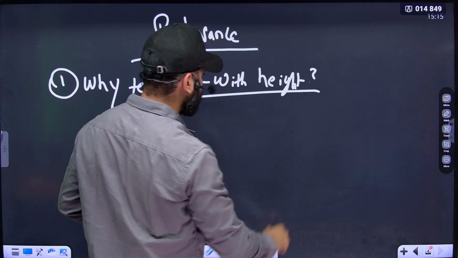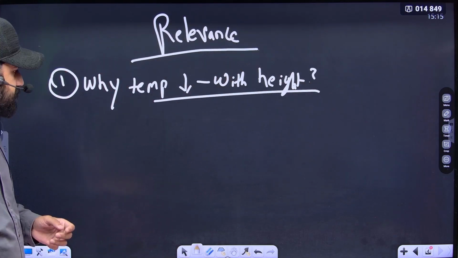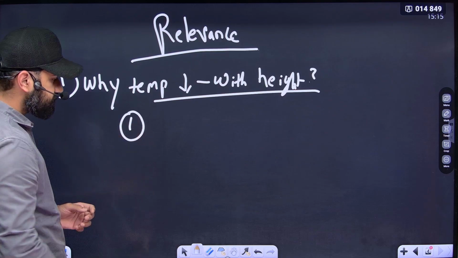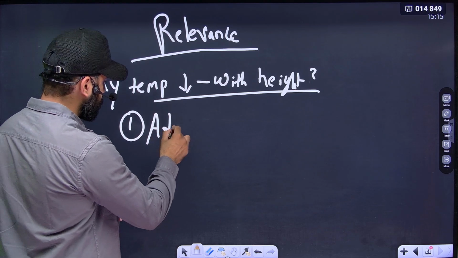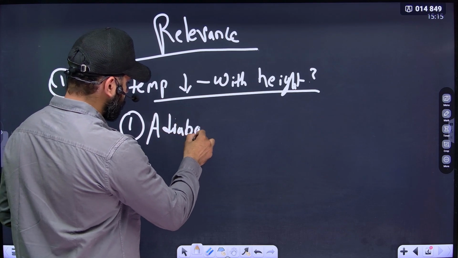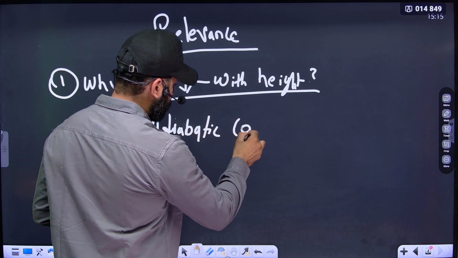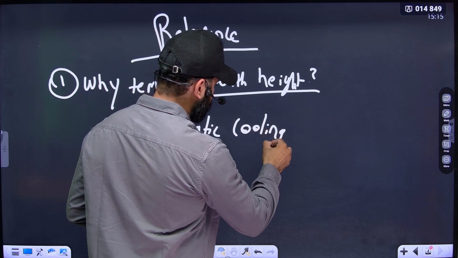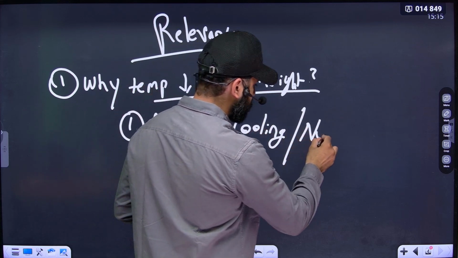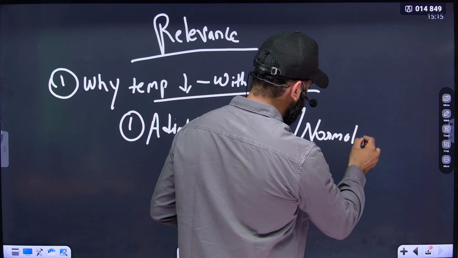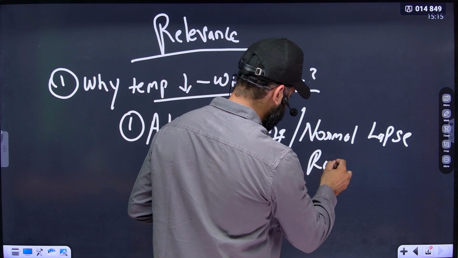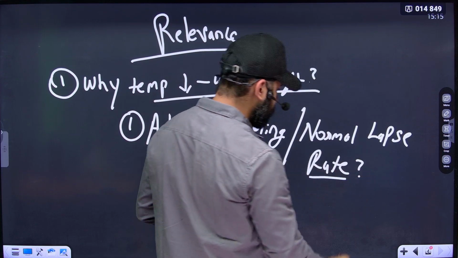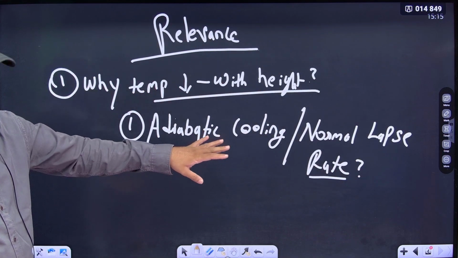There are two or three reasons, I would say. The first reason is adiabatic cooling, also known as normal lapse rate. What does it mean? Adiabatic cooling and normal lapse rate.